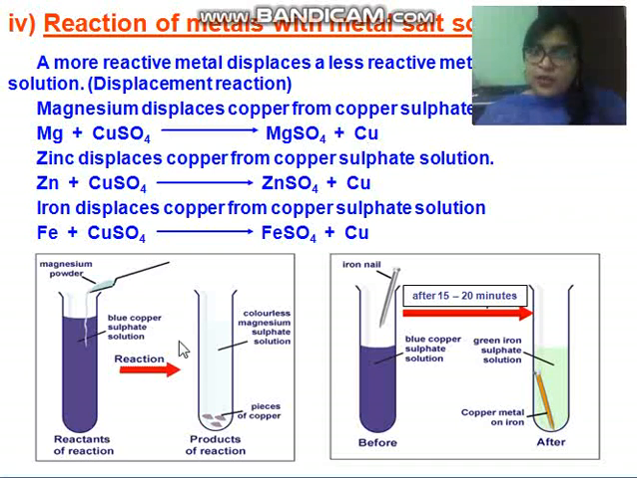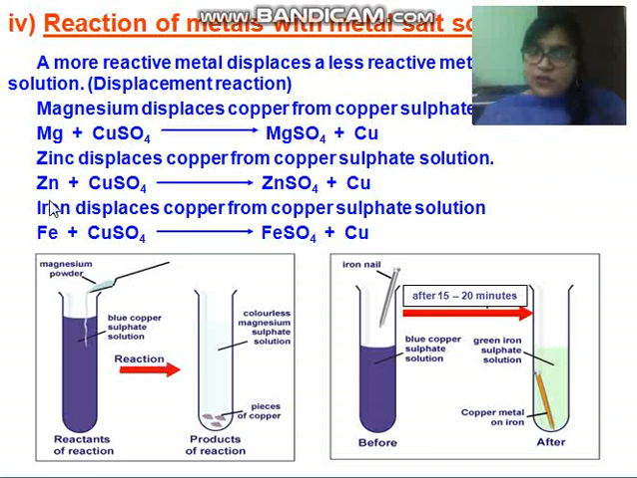Now see, from this activity, children, we are adding magnesium powder to a blue colored copper sulfate solution, and with the passage of time you will observe a colorless magnesium sulfate solution, and here you can observe a piece of copper. Why has this type of displacement occurred here? Because magnesium is more reactive as compared to copper.